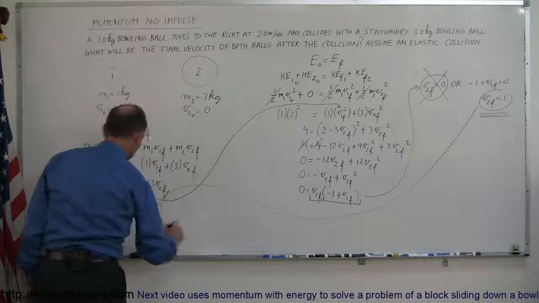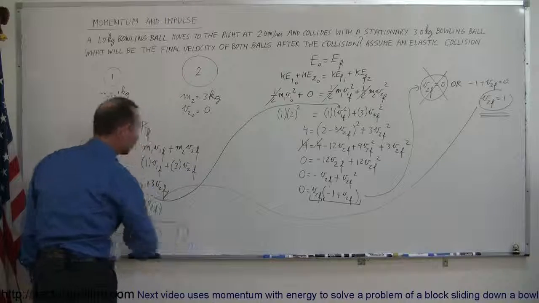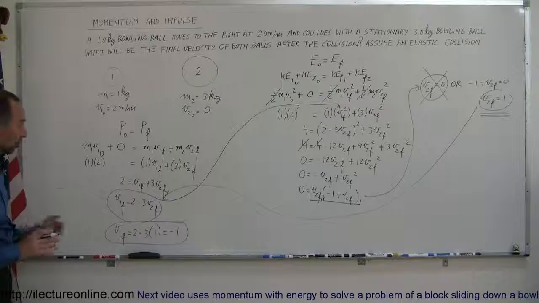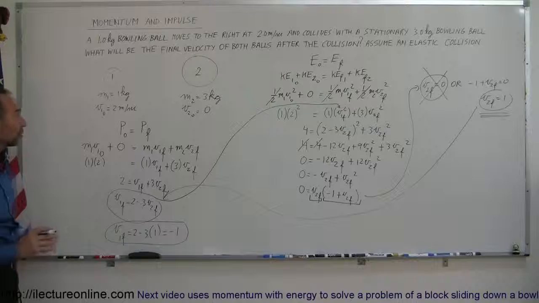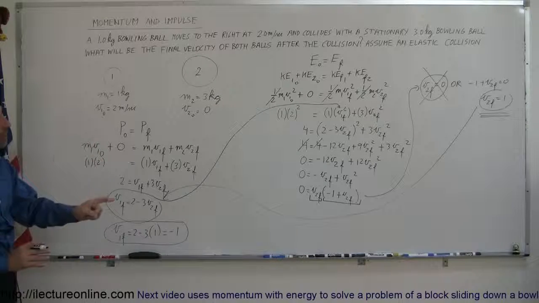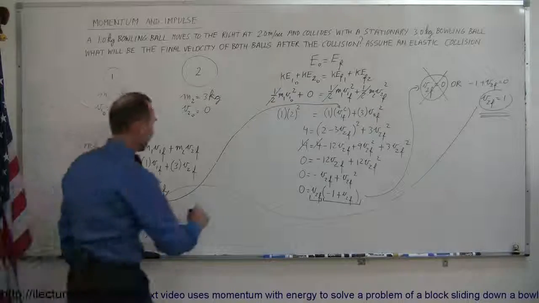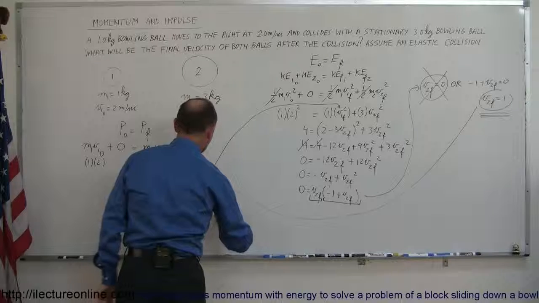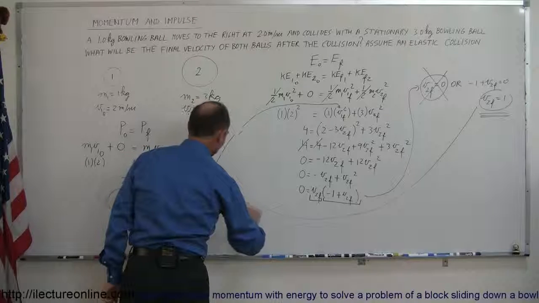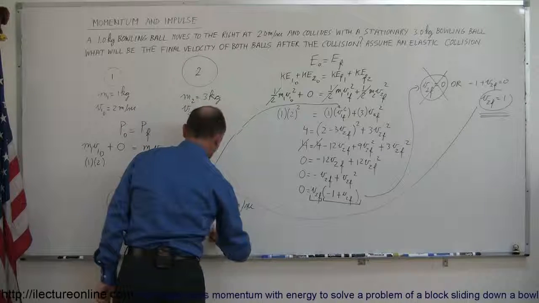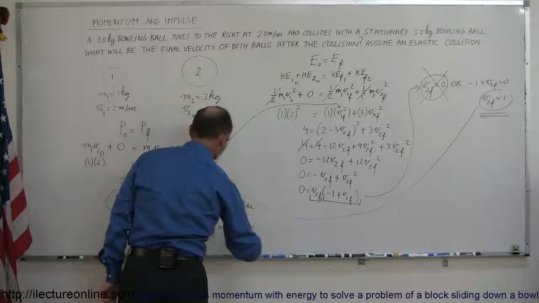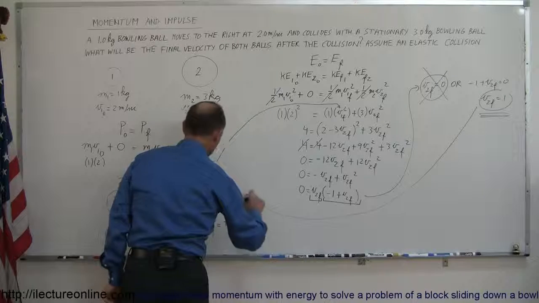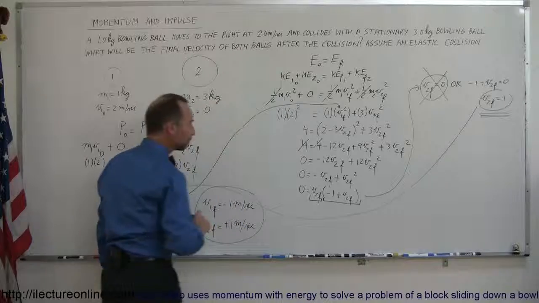Of course, the answer is in meters per second. So our solution is that after the collision, V1 final equals minus 1 meter per second, and V2 final equals plus 1 meter per second. And that is the solution to this problem.